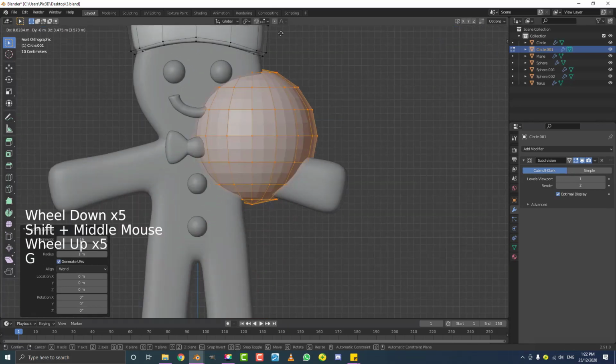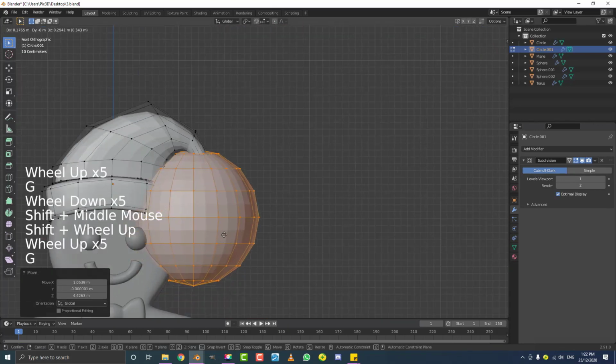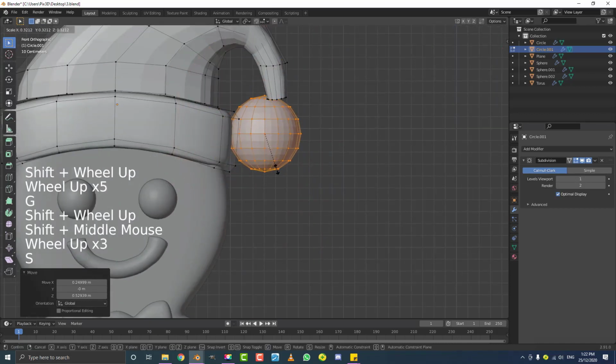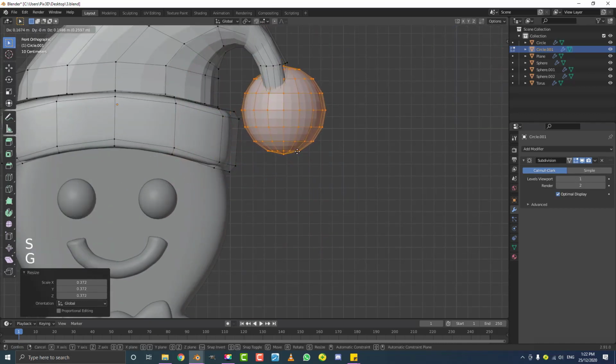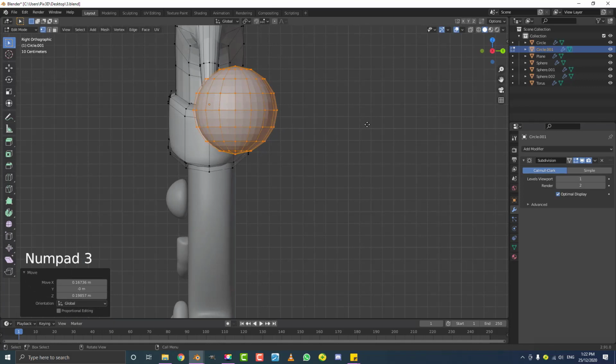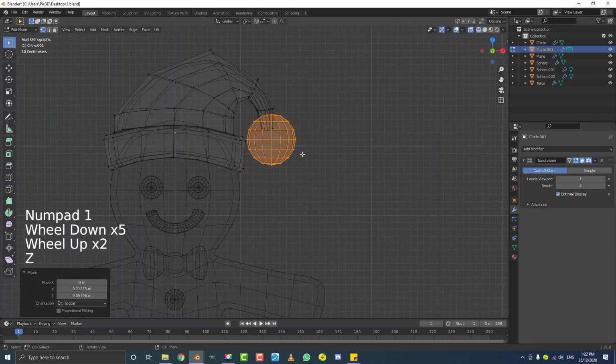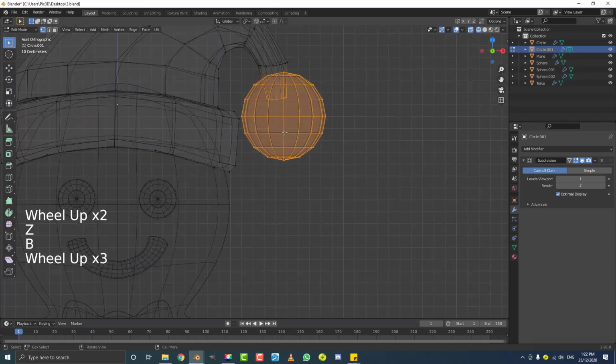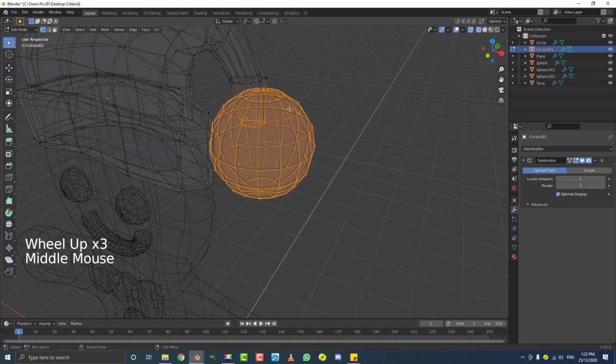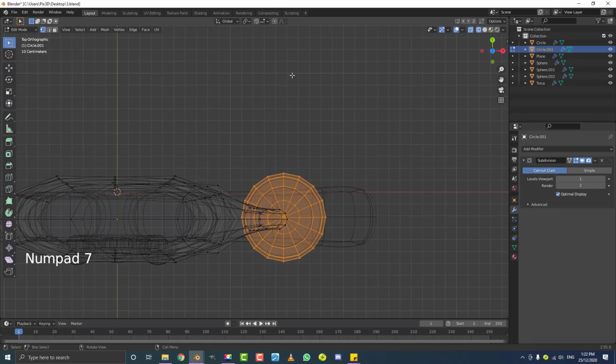Then we're going to go G to move it up, and we're going to put this pom-pom on the end of the hat here, and we're going to leave it at about that scale. Go to your right view, move it forward a bit, so just place it right there. In fact, you could select these vertices here and the ball itself, the pom-pom on the end, enable proportional editing, then come to the drop down here and make connected only.